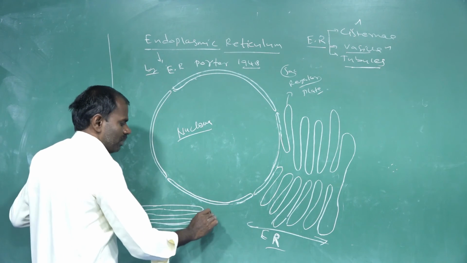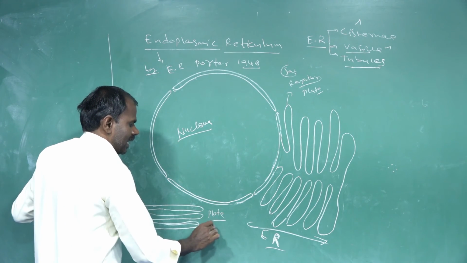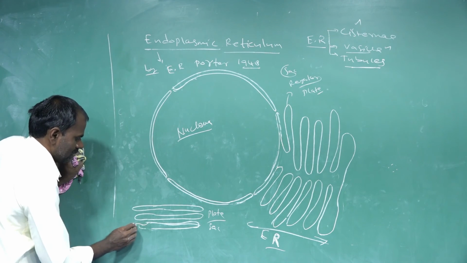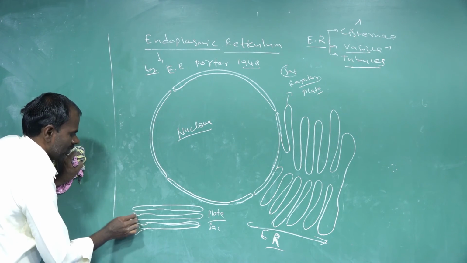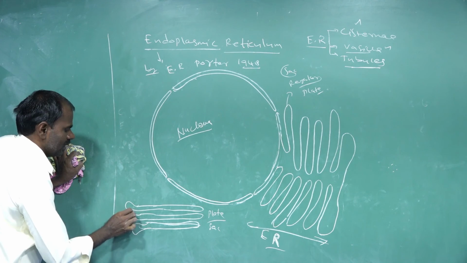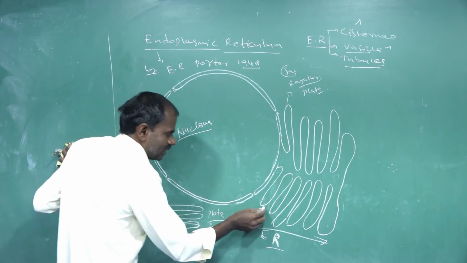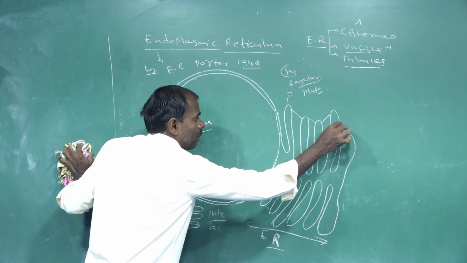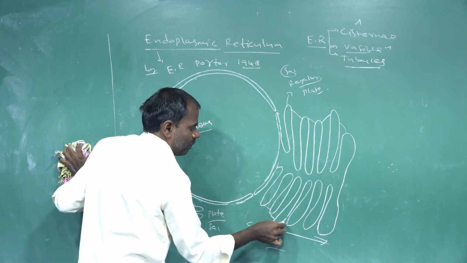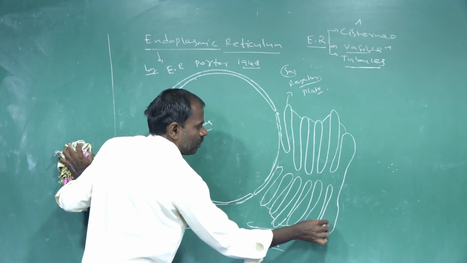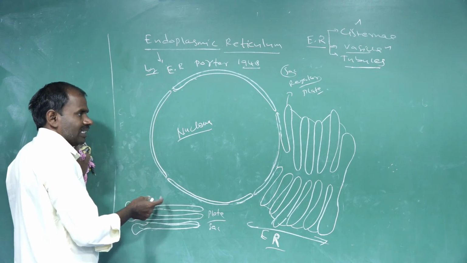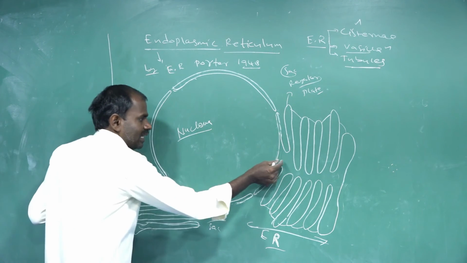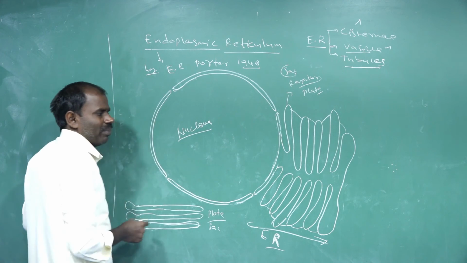The outgrowth may be developed in sacs, in sac-like structures, originating from these regions. This is called a cisternae, an elongated outgrowth developed from the outer nuclear membrane.